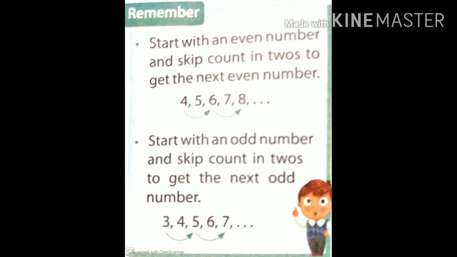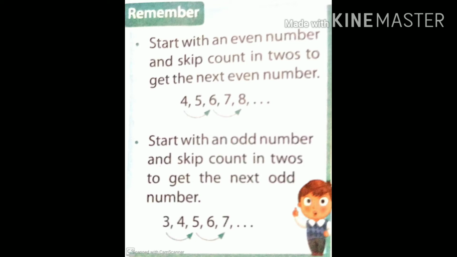After 4 we skip 5 and get 6. So 6 is the next even number. Then again, skipping 7, we get 8. 8 is again an even number, and so on.